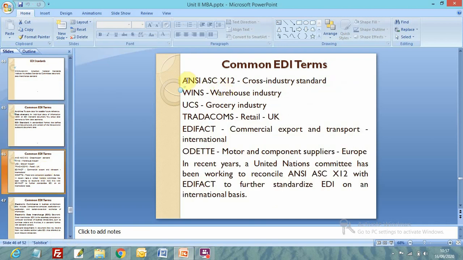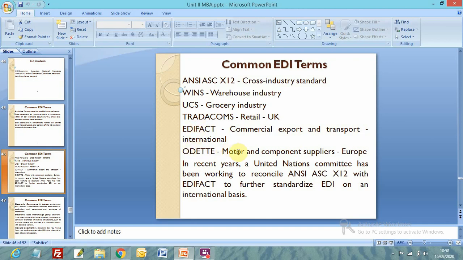ANSI ASC X12 is a cross-industry standard. WINS is for the warehouse industry. UCS is for the grocery industry. Trade Comms is for retail in the UK. EDIFACT, as we discussed, covers commerce, export and transport, international transport.